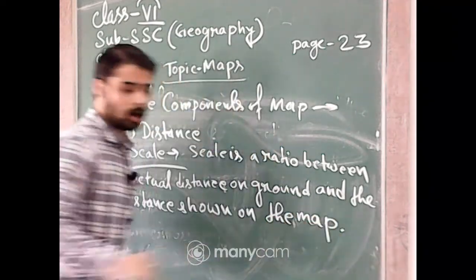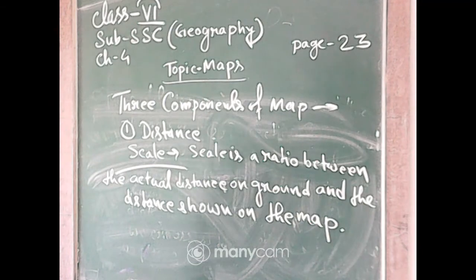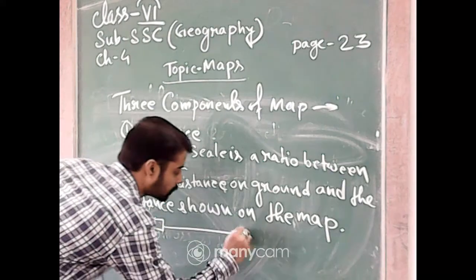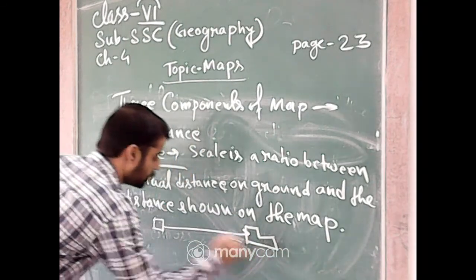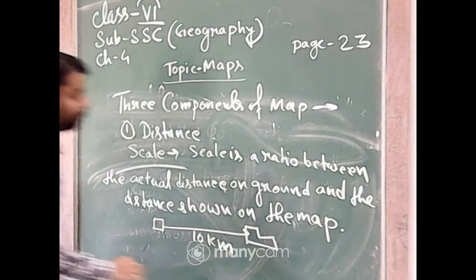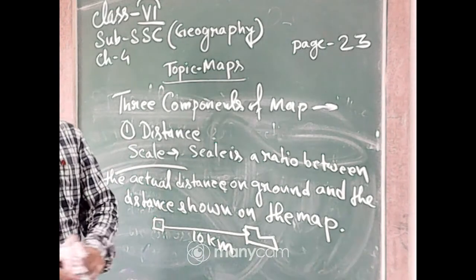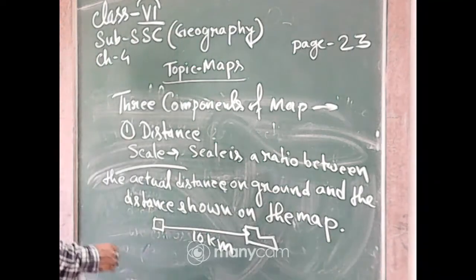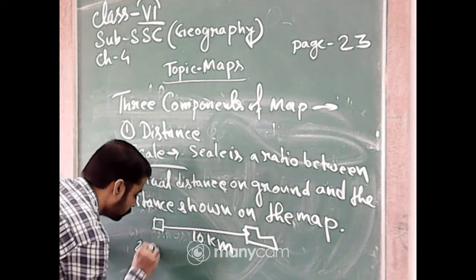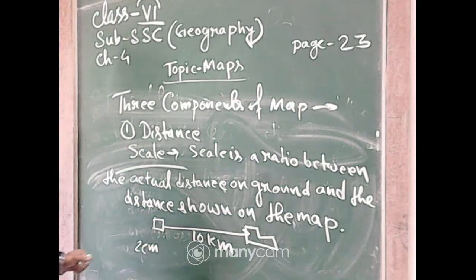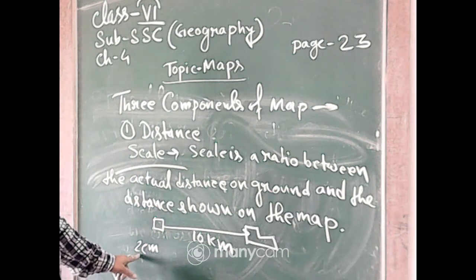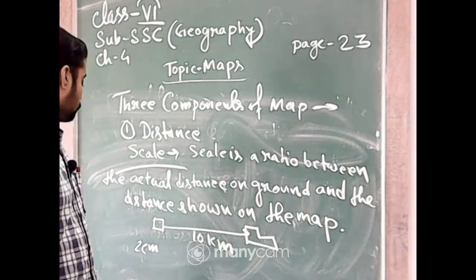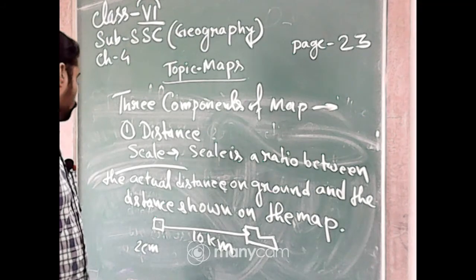Okay. And how does scale work? With an example I can tell you how scales work. Suppose these are two places, this is your house and this is your school. Okay. So these are the two places and the distance is 10 kilometer. And if on the map it is represented by 2 centimeter, we can represent it in this way: 10 kilometer equals 2 centimeter on the map.